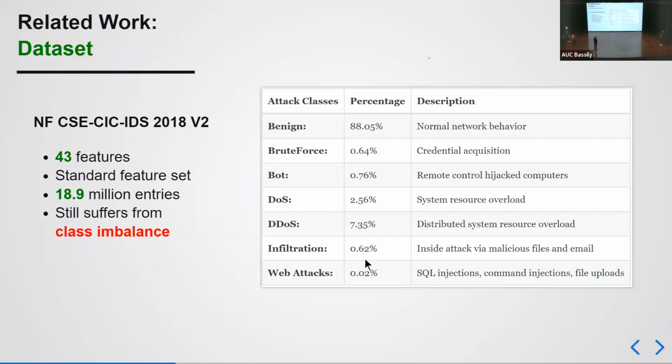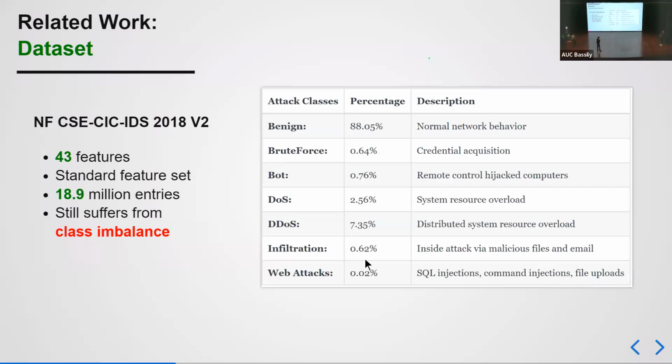We chose the NF-CIC dataset, which has a standard feature set, captured using the NetFlow metadata protocol. Having a standard feature set is crucial and essential for developing and evaluating ML-based models, and it also helps bridge the gap between academic research and the deployment of such systems.